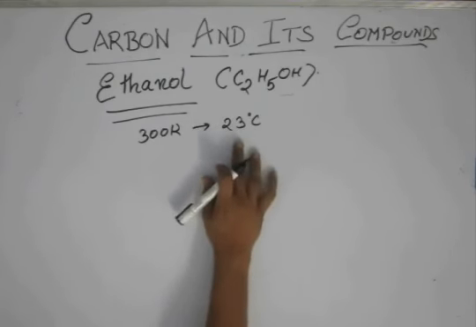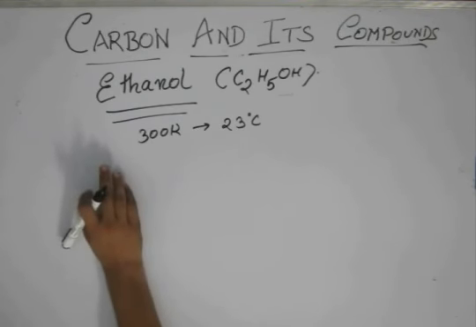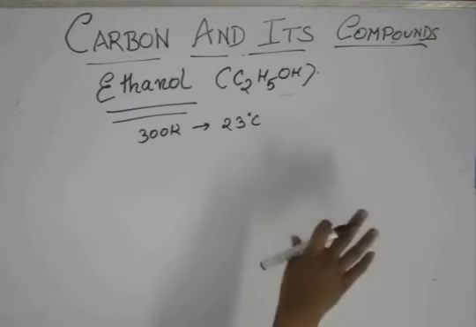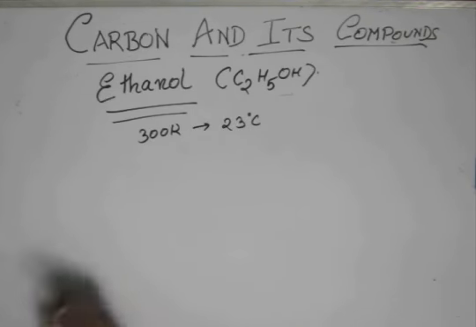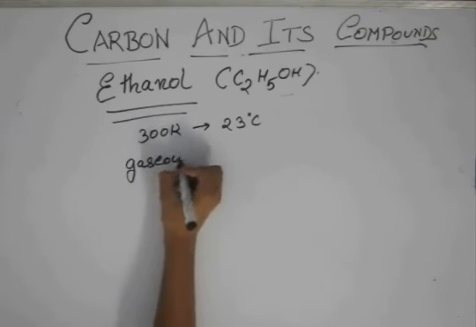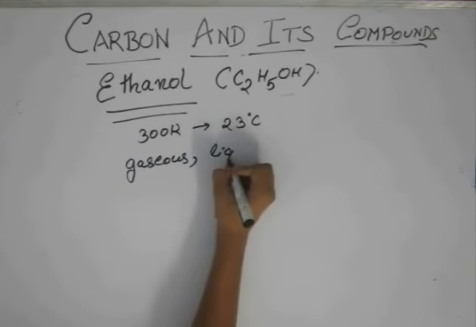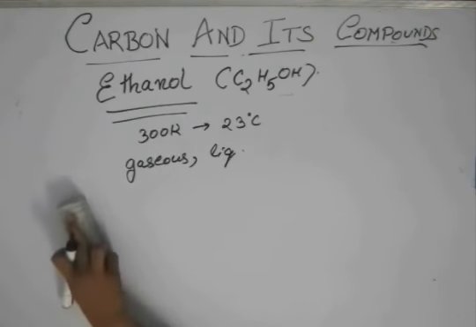So you can imagine what the melting points of organic compounds will be. It will be around 10, 15, 20. So most of the organic compounds will exist in gaseous or liquid form. There will be few which will exist in solid form.